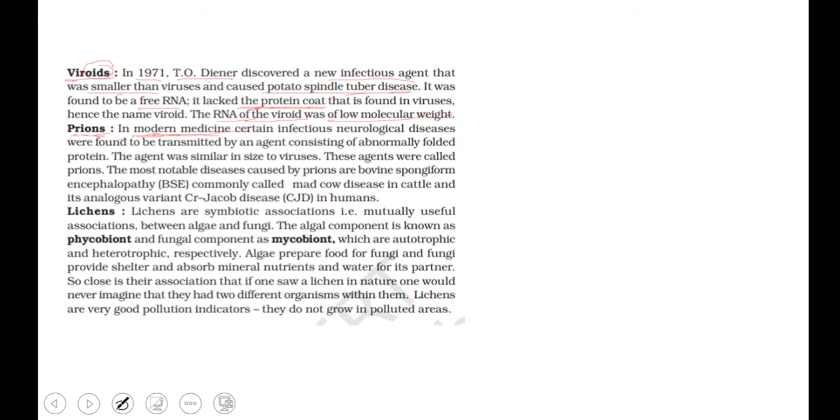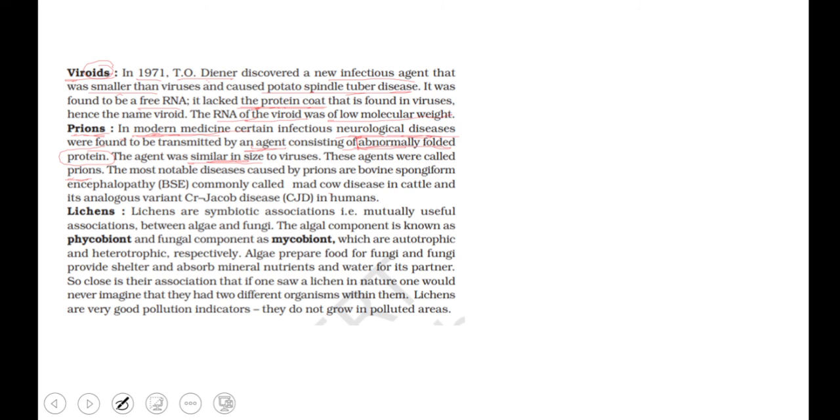These prions cause certain neurological diseases, and they were found to be transmitted by an agent consisting of an abnormally folded protein. It was similar in size to a virus, but it is not a virus, because it has no protein coat and no genetic material. It is just an abnormally folded protein, and these agents are called prions.